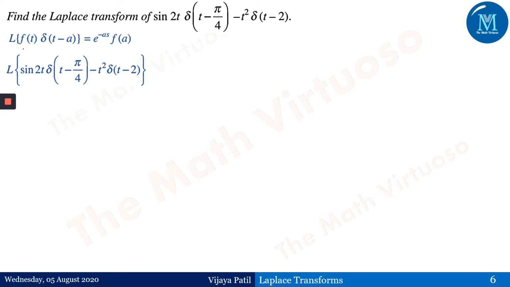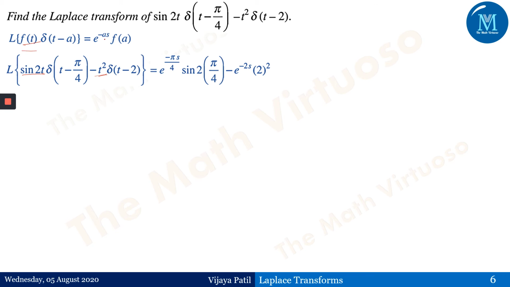Except for the delta t minus a, I have sine 2t as f of t in the first term, and in the second term I have t square as f of t.